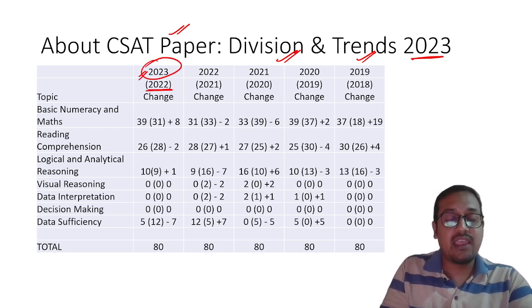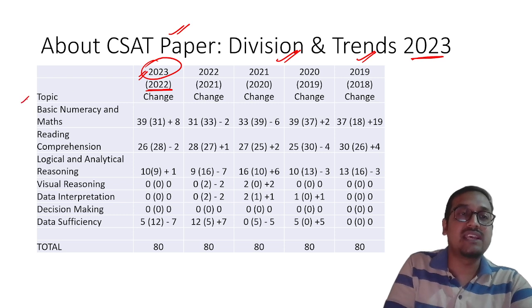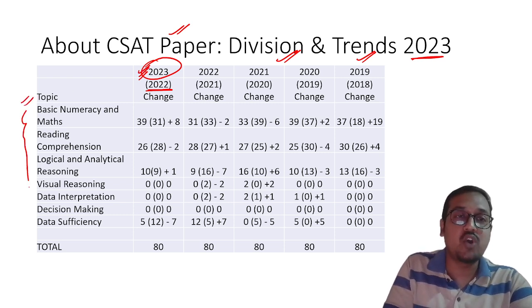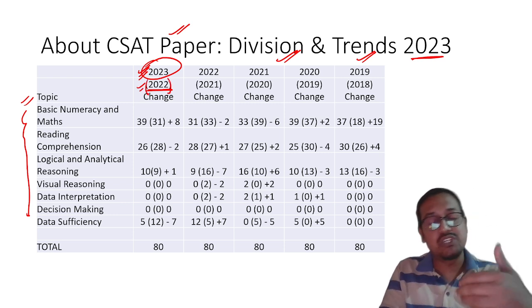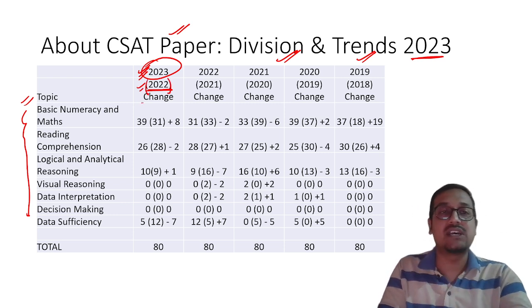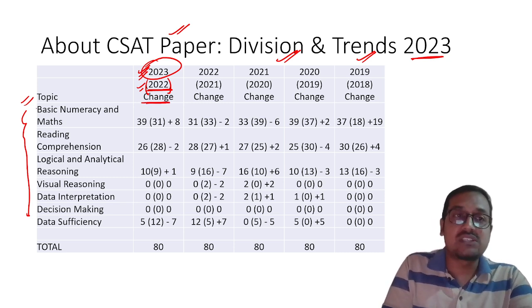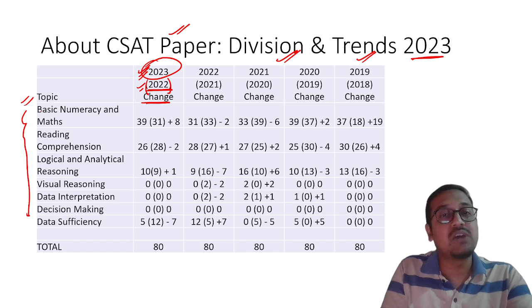2023. The format of this table is such that it shows how many questions were asked from how many topics, and in the bracket, how many questions there were in the previous year and what is the change. So please remember, this will be the format. If you go to the syllabus, there are multiple topics which have been mentioned.